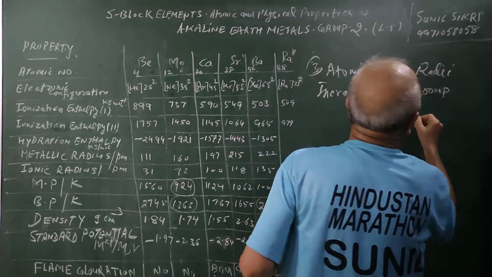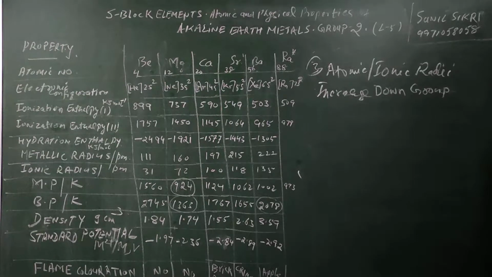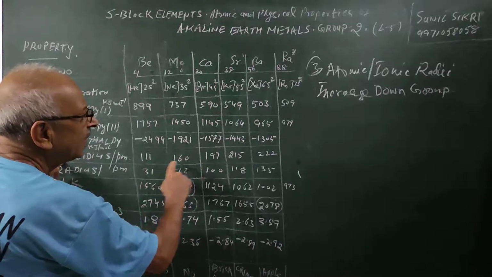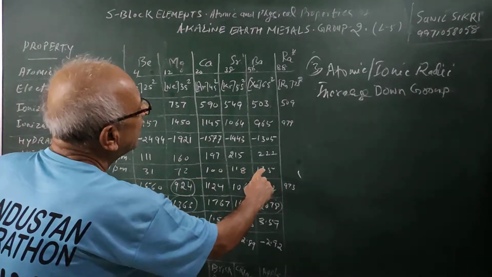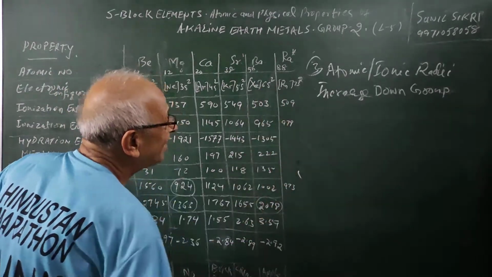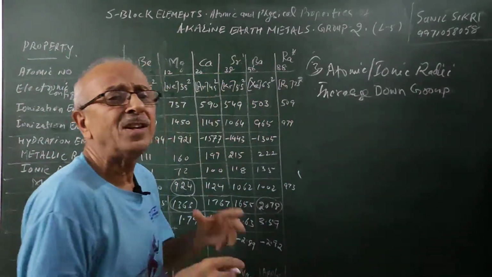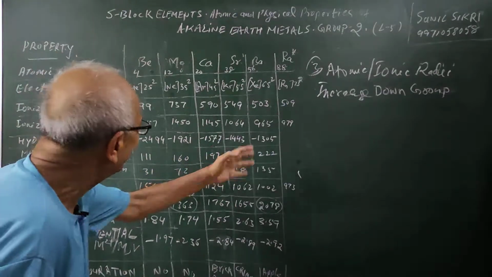There is no problem here, because with the addition of new shells, the ionic radius and metallic radius show a regular increase from beryllium to the last element. Radium is a radioactive element, so I have not given data for that. There is an increase down the group due to the addition of new shells. Both metallic and ionic radii are increasing.